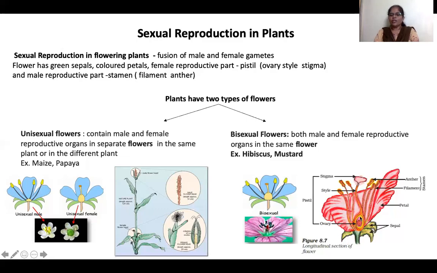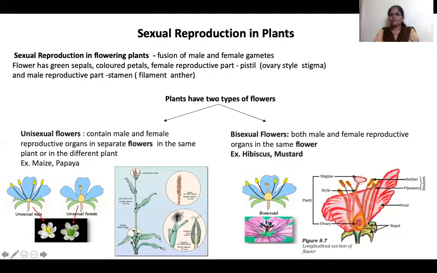This is the ovary, the female reproductive part. It has the ovary, style and stigma. The style is a tube that grows from the ovary, and here is a platform-like, globe-like structure called the stigma, and it is sticky. I will tell you why later.